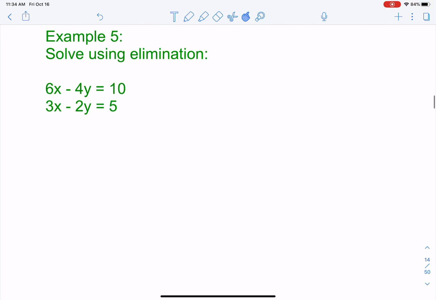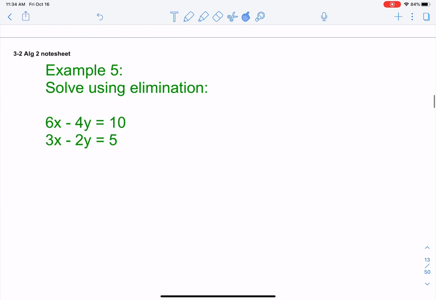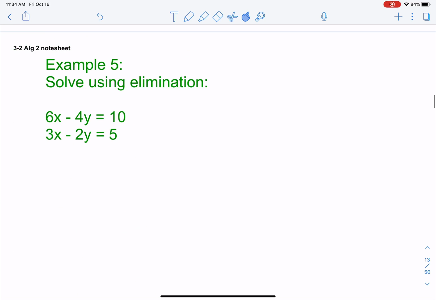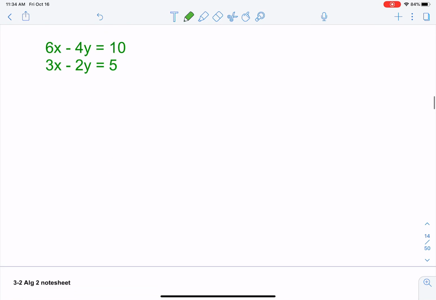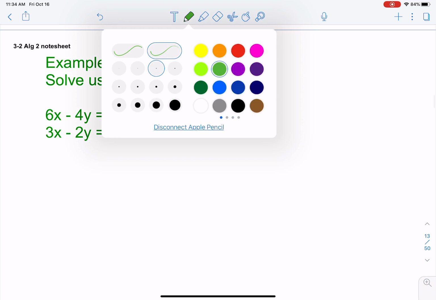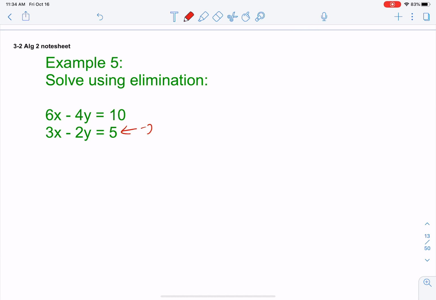Let's look at example 5. For example 5, it says to use elimination. So since these are the smallest numbers and it's pretty easy to get them to match, let's multiply this by negative 2 so that this piece right here will turn into a positive 4. So we're going to write the first equation. We didn't need to change it. The bottom equation we need to multiply by negative 2. We get negative 6x plus 4y equals negative 10.